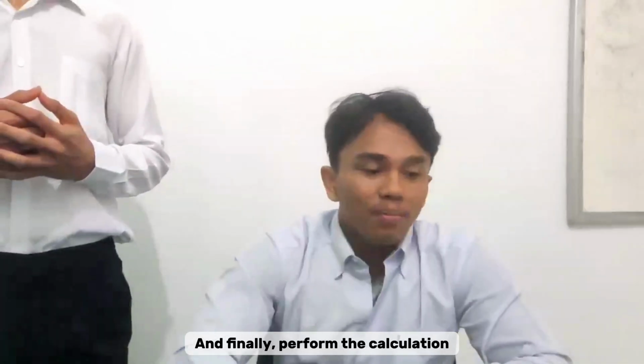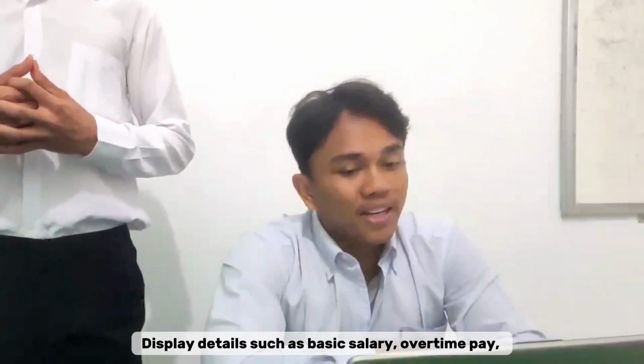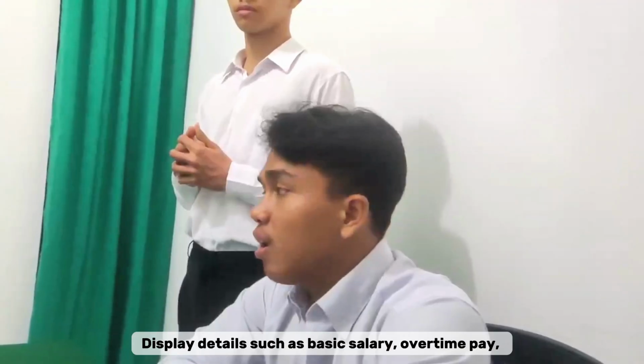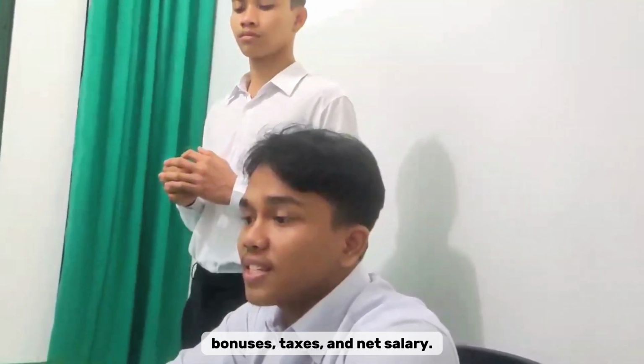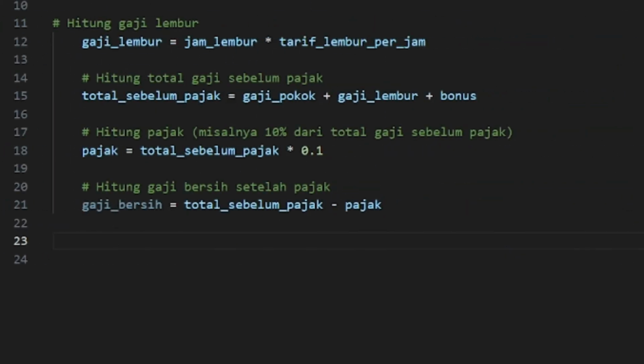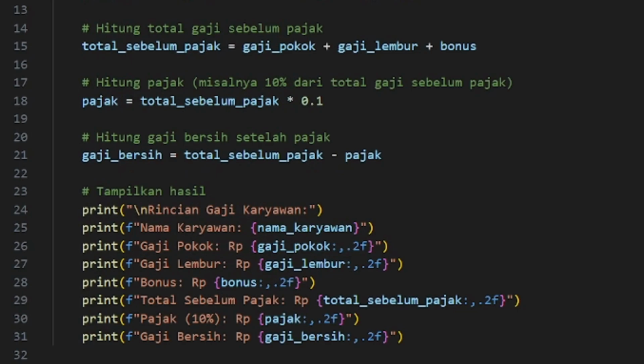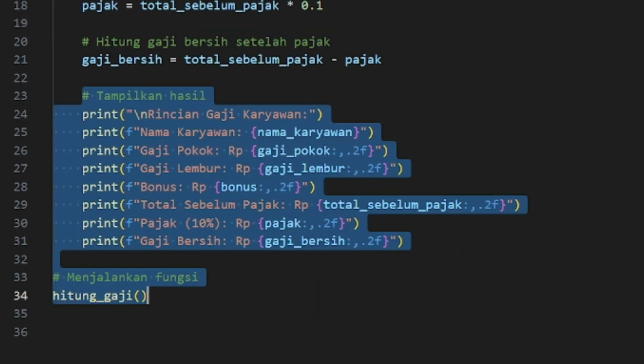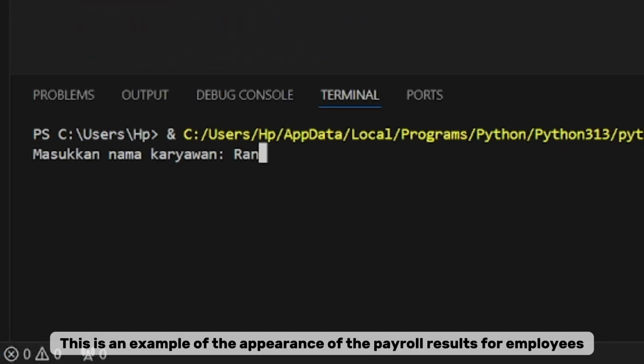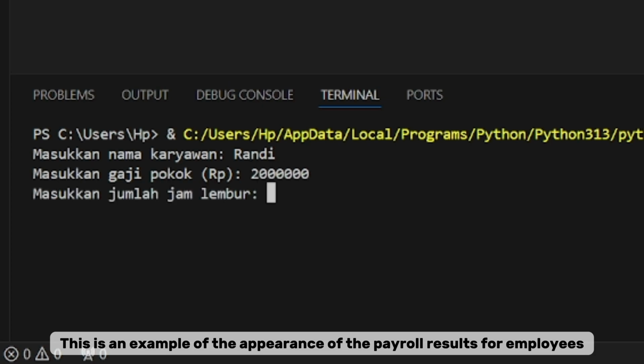And finally, display details such as basic salary, overtime pay, bonuses, taxes, and net salary. This is an example of the appearance of the payroll results for employees.